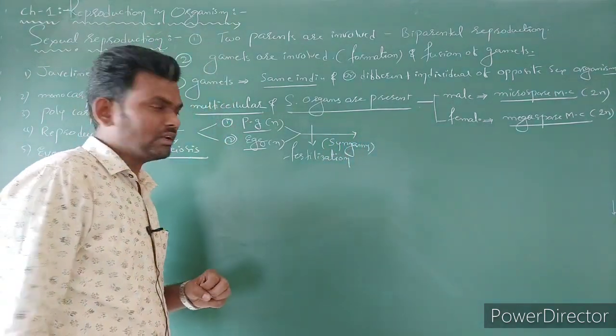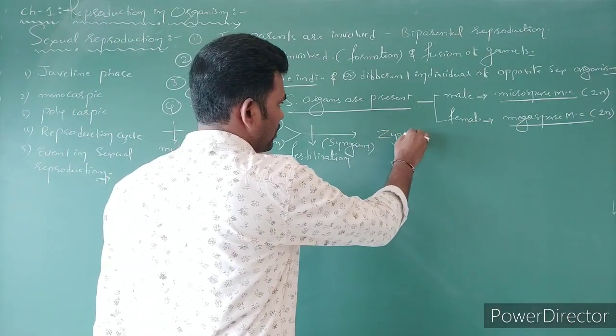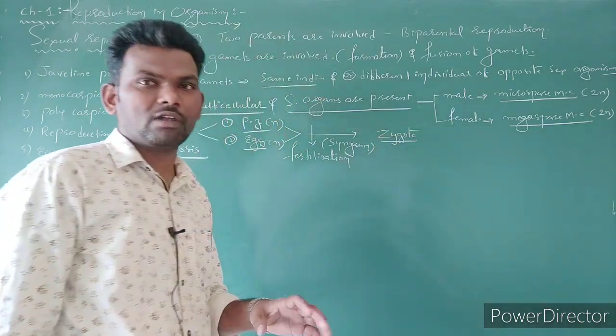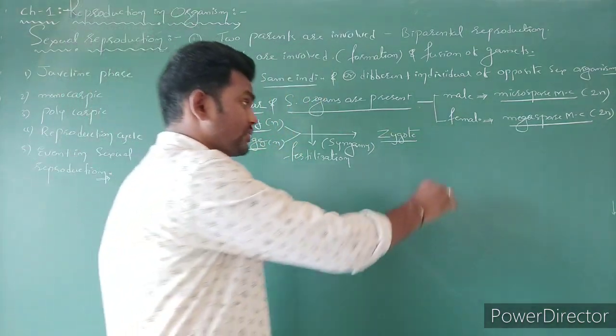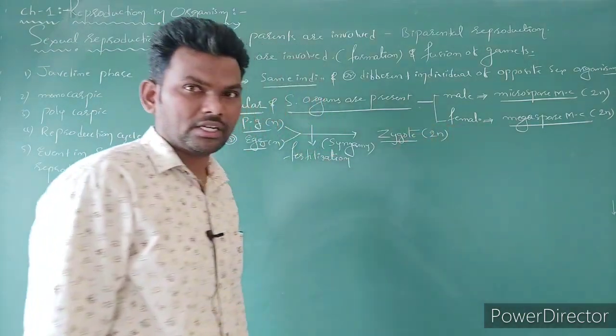Due to the fertilization, the first cell formed we call a zygote. The zygote is diploid in condition.